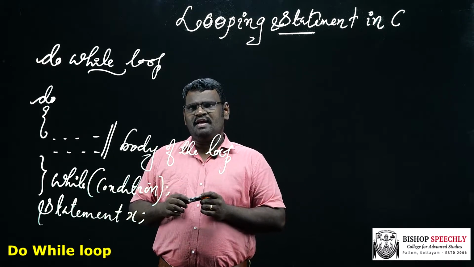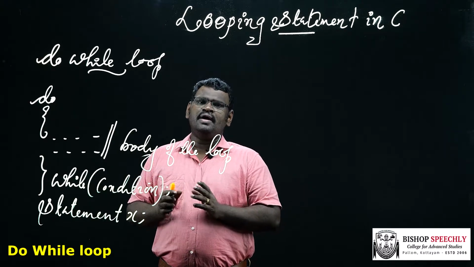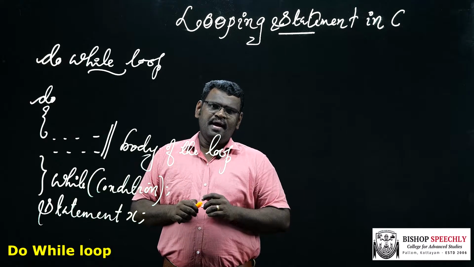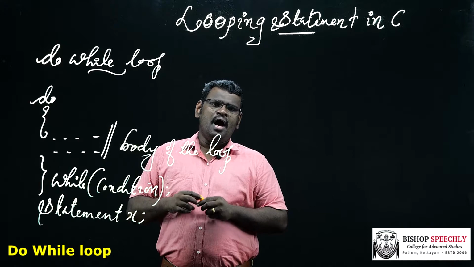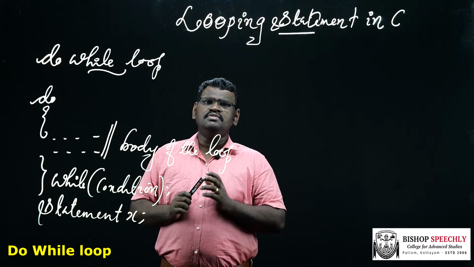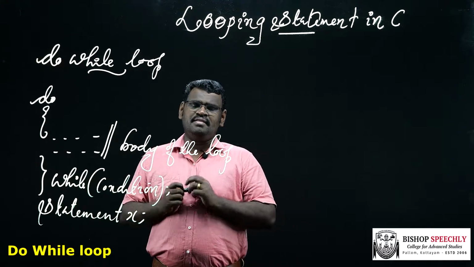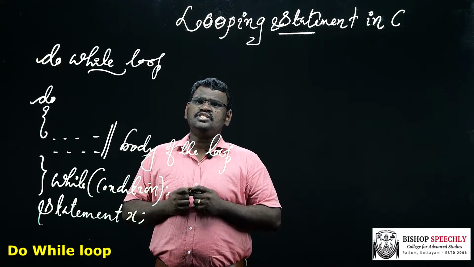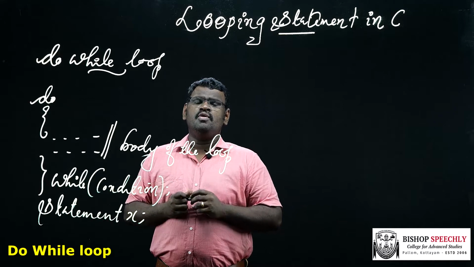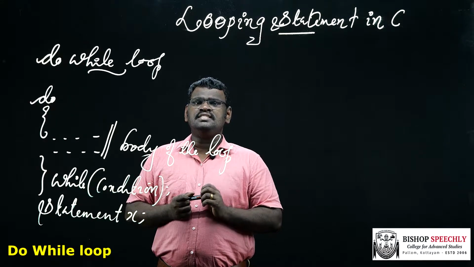Again the condition is evaluated and if it is true, the body of the loop is executed again. This process continues until the condition becomes false. The main advantage of do while loop is that even if the condition is false, the body of the loop executes at least once.